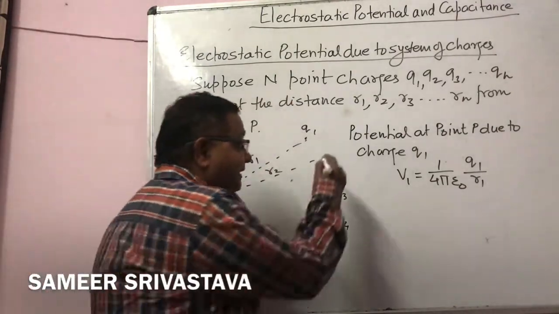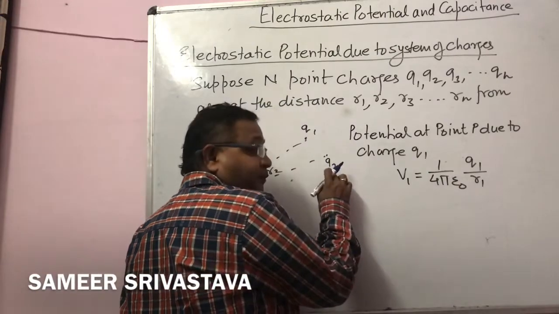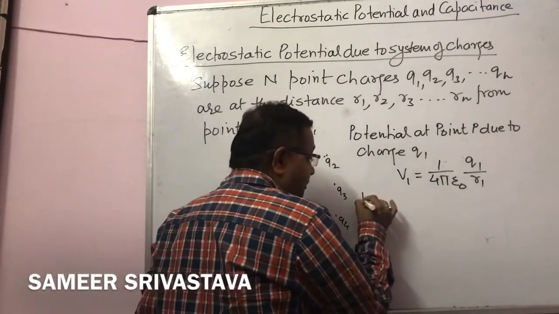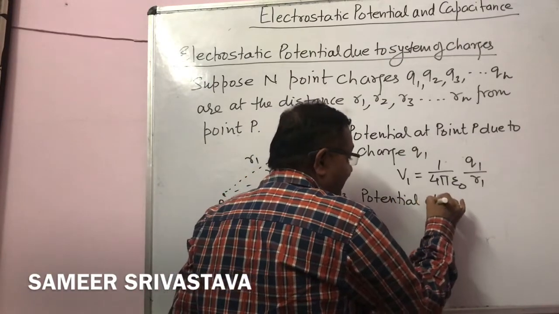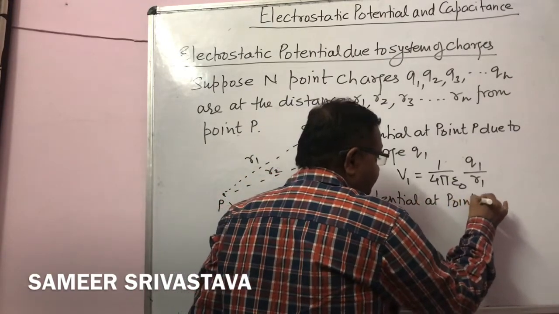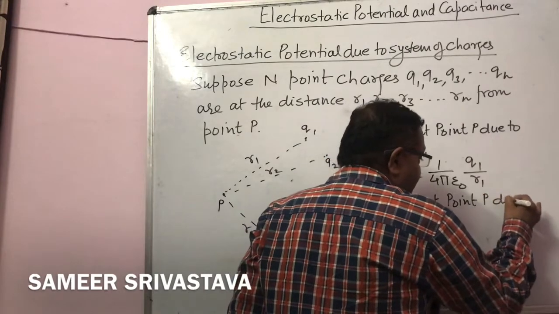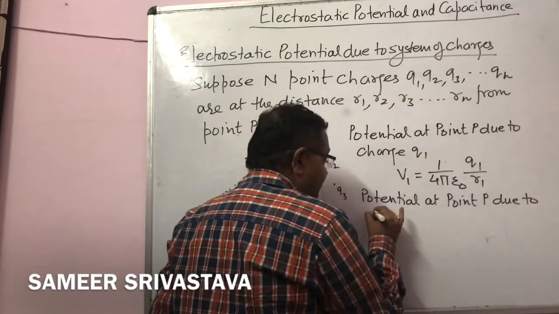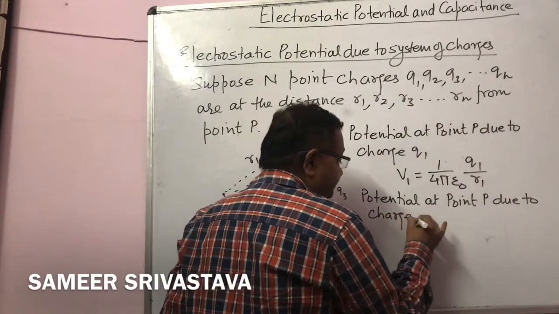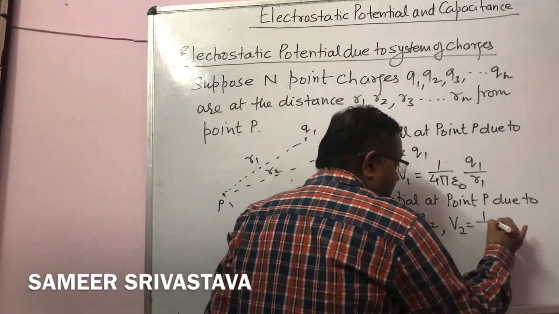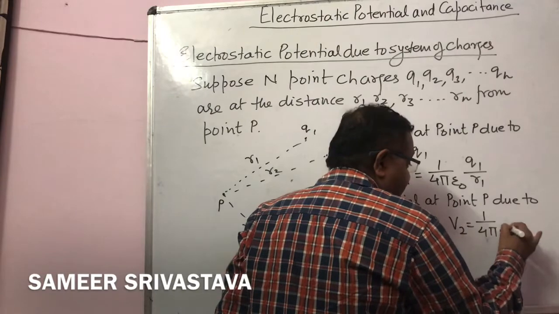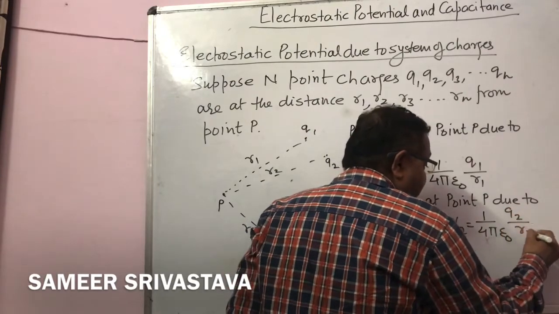Similarly, if we want to find the potential at point P due to the charge Q2, what can we write? V2 is equal to 1 upon 4 pi epsilon naught Q2 upon R2.